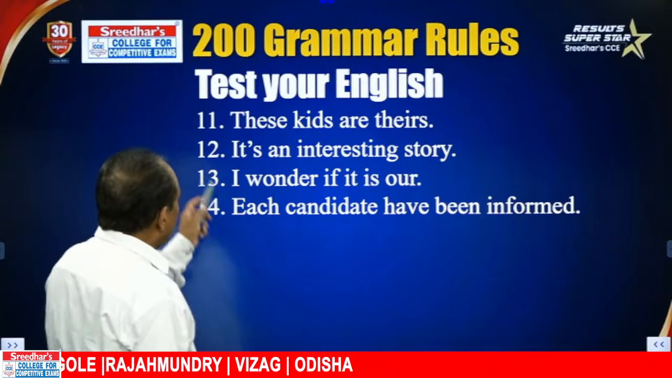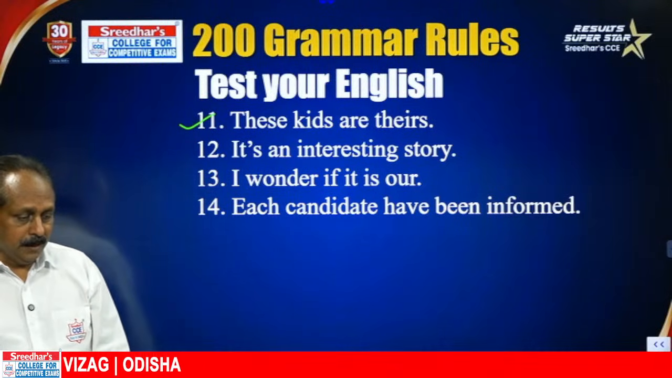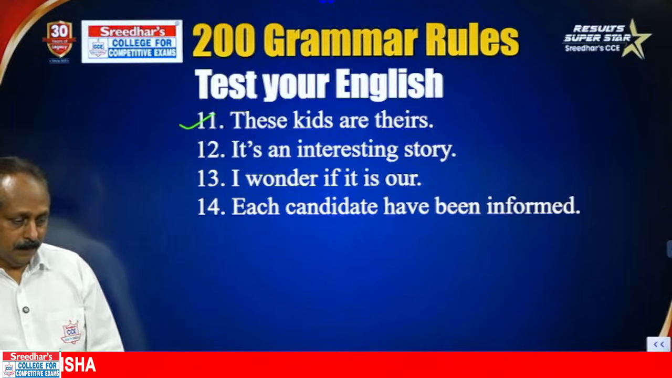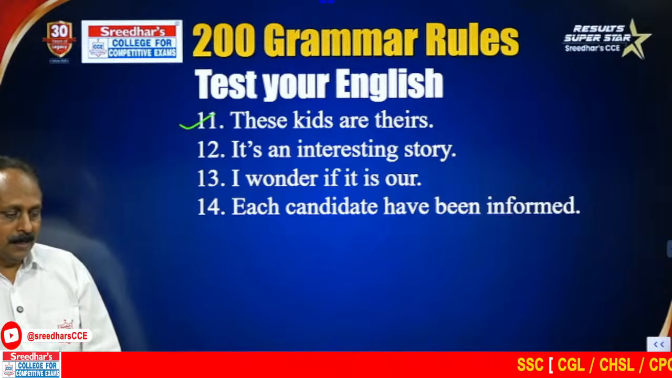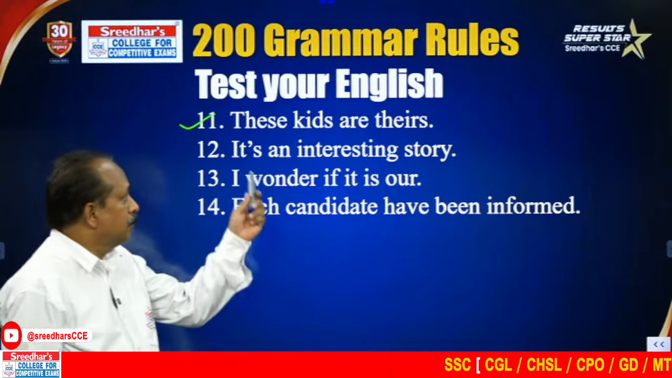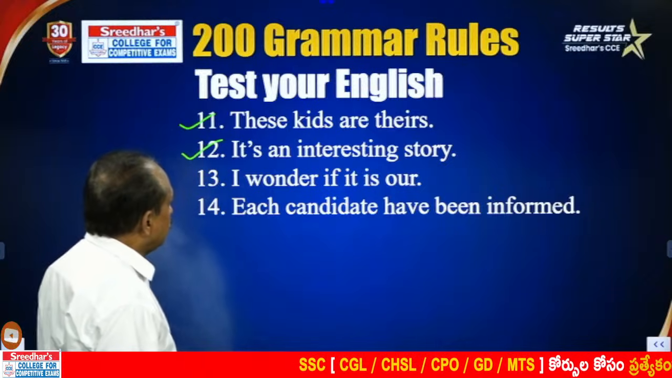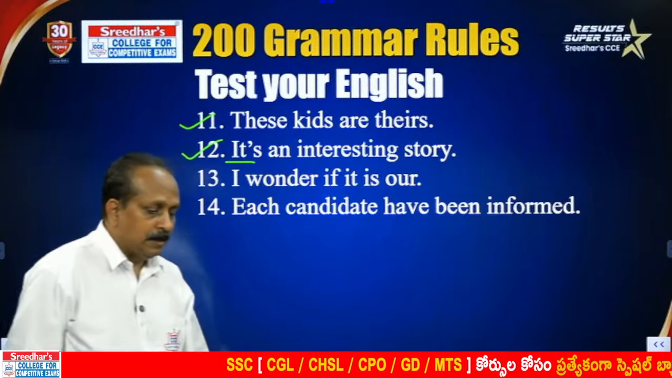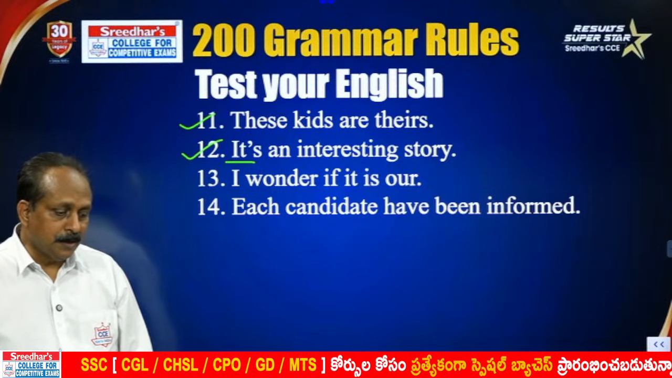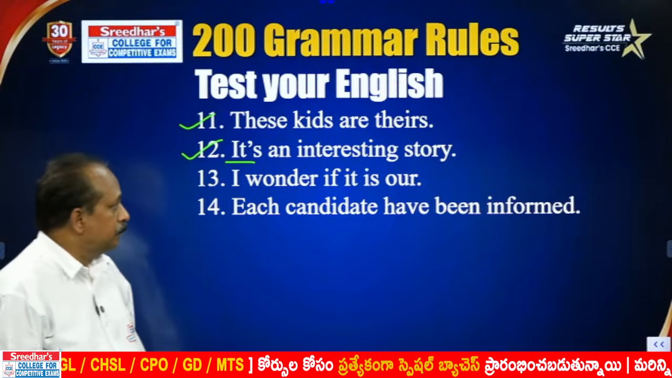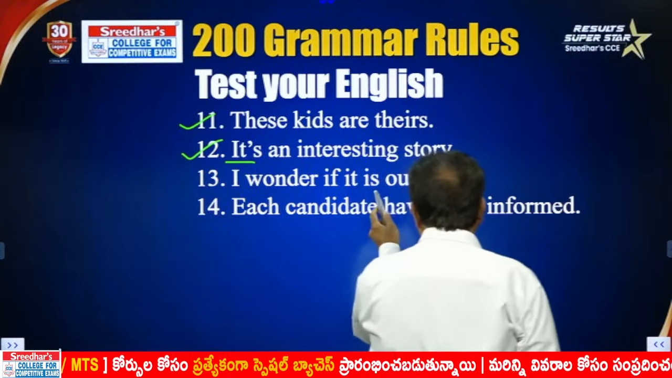Venkatesh, first one, nothing wrong with this. These kids are theirs. Their kids would have been better. No, there's nothing wrong. Chandu also says 11 correct. Sentence is correct. It is an interesting story. Nothing wrong with this also. Here it is not the possessive case. It is a short form of it is. Nothing wrong with that. I wonder if it is our or ours. Here we have a problem.